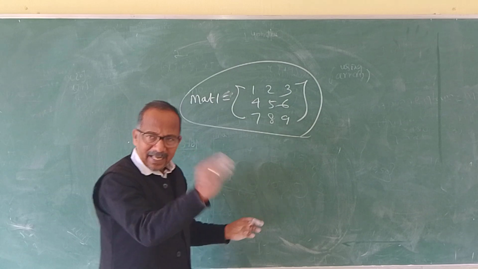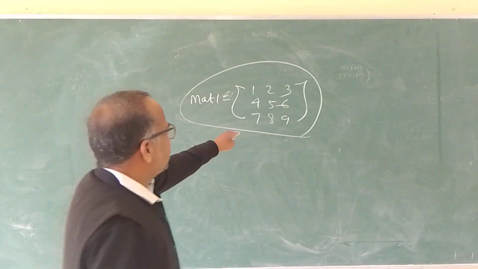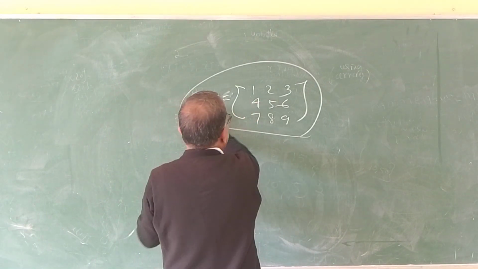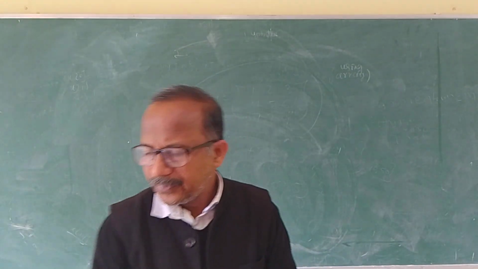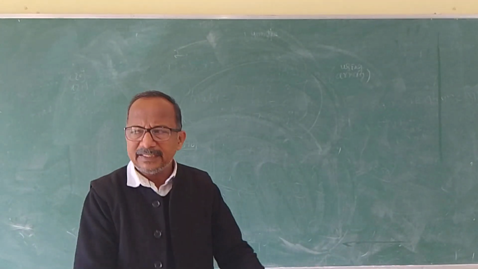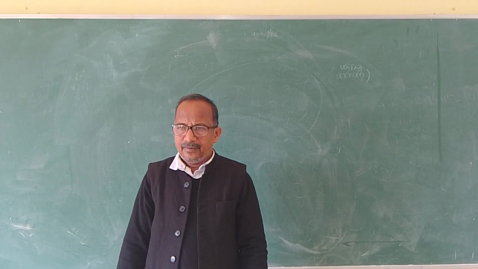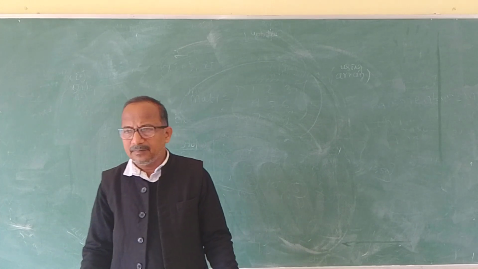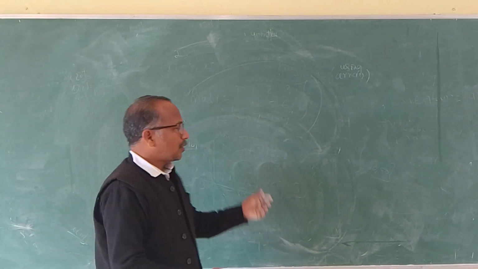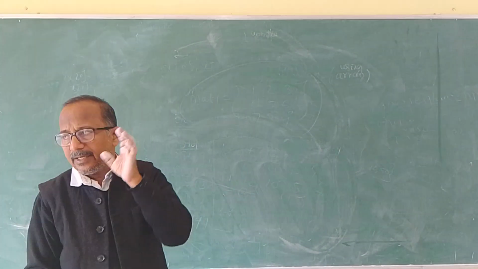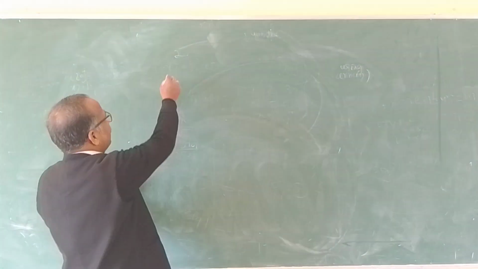But while declaring it using an array, how will we declare? This is the 3 by 3 matrix. We have to input it and print it. How will we do that? Very simple question. We have to enter a 2-dimensional array, with row and column, because one reference is the row and another is the column. So how to enter a 2-dimensional matrix?